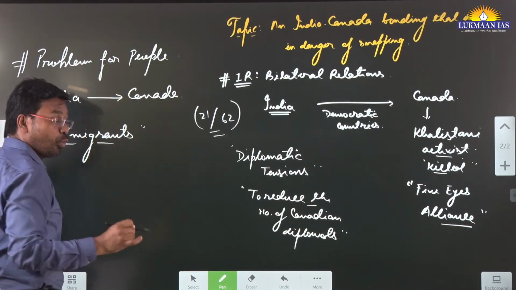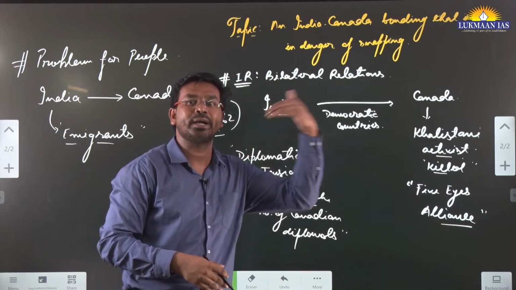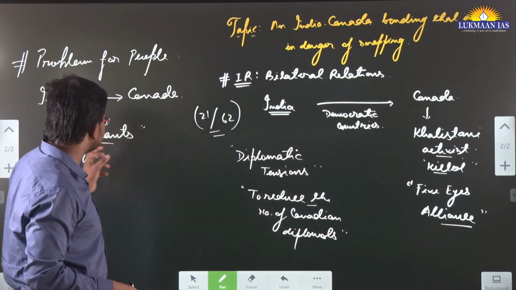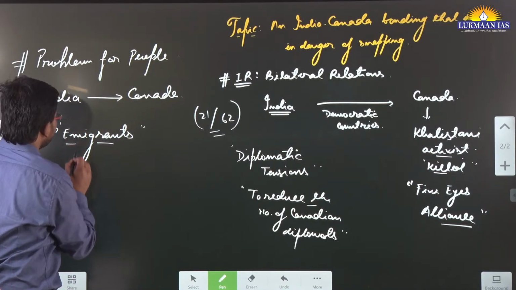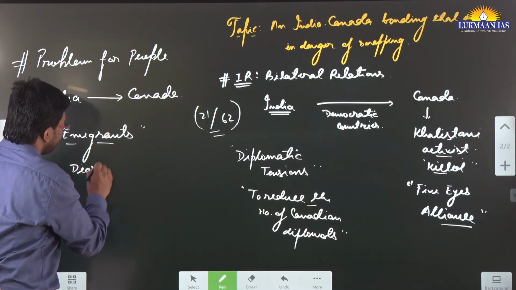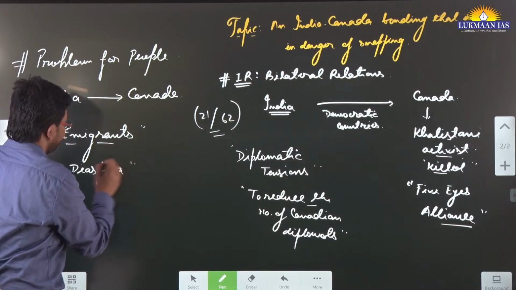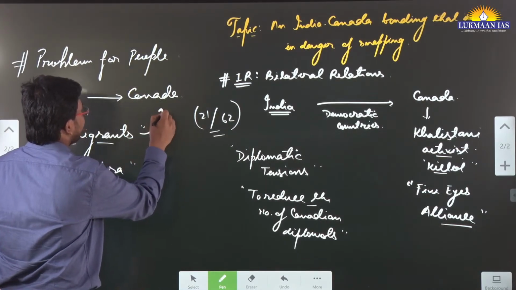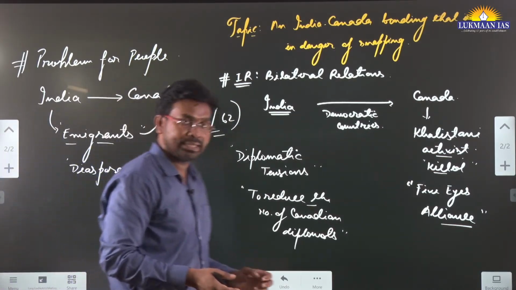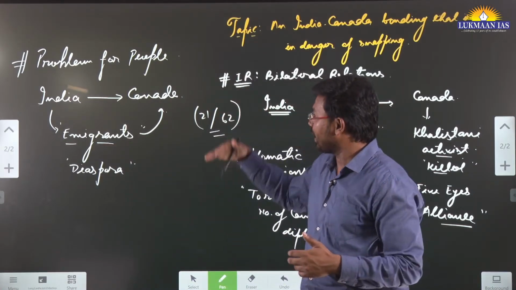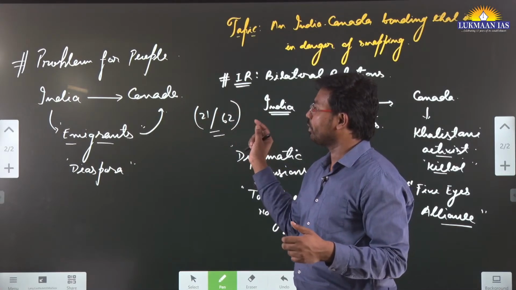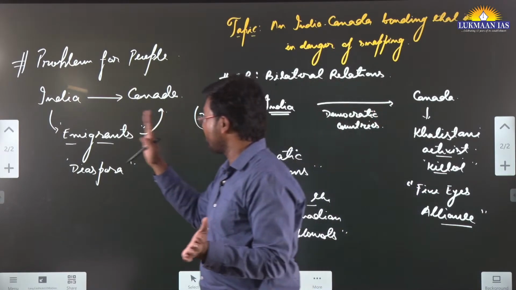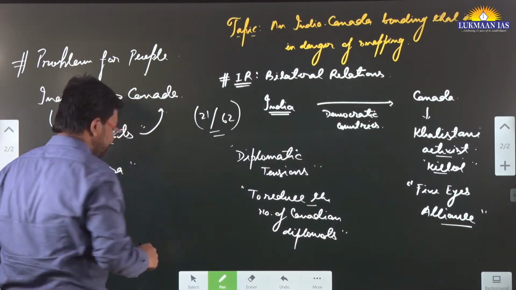Emigrants are those people who migrate from their country to another country for seeking economic opportunities. So there is a huge Indian diaspora, which means Indian people who have settled in Canada. They have made a living over there, they have had their families in Canada. So those people keep on coming and going, from India to Canada, from Canada to India.